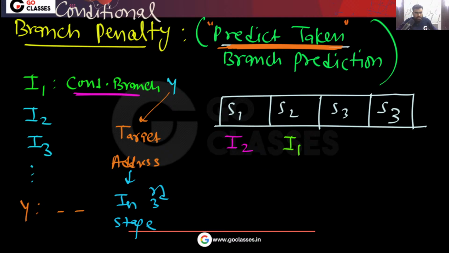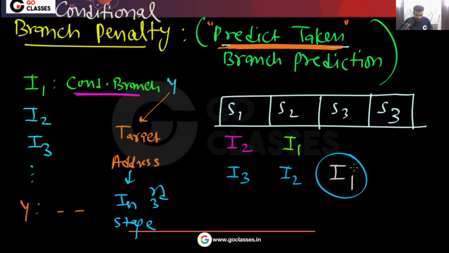Yes or no? Now when I1 is here, the branch target address will be computed, but I2 has come, and I3 has already come.